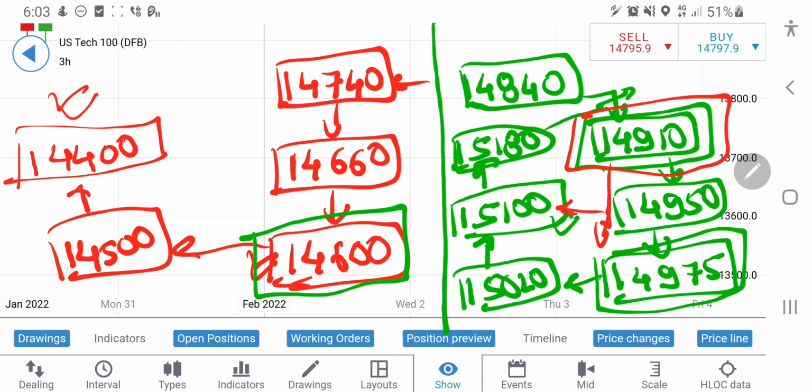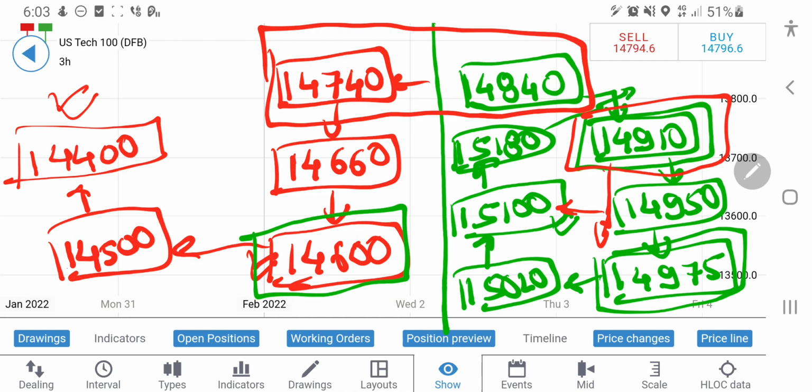Please take your positions accordingly. Please don't try to trade between these 100 points. Leave these 100 points apart. Right now it is 14,800. It is only a matter of 40 points before you try to take a position on the upside. Also, it is just a matter of 60 points till you try to take a short position from this level. So please don't try to keep a positional trade between these 100 points. Also, if you see it dropping towards 14,600, only try to enter long when you see it reversing.